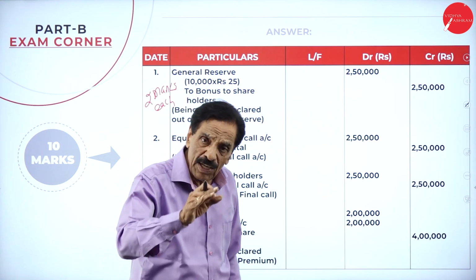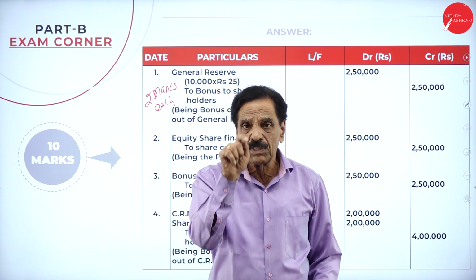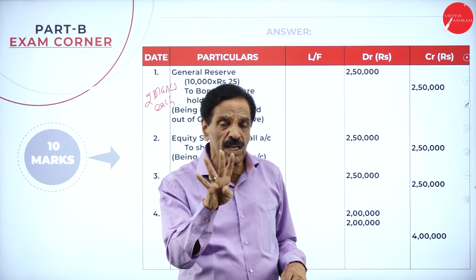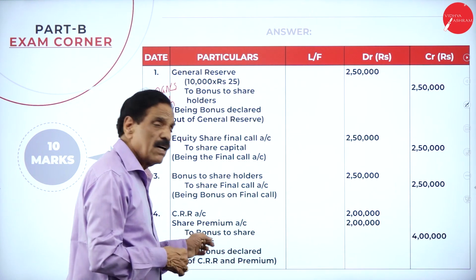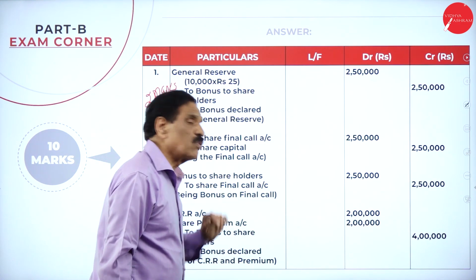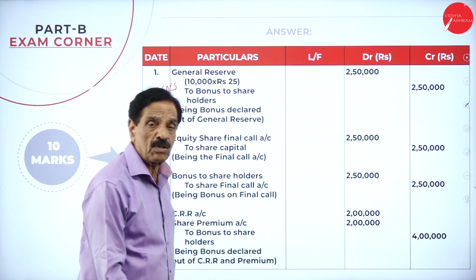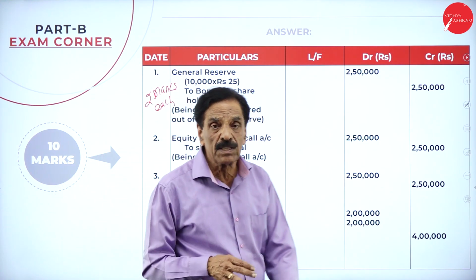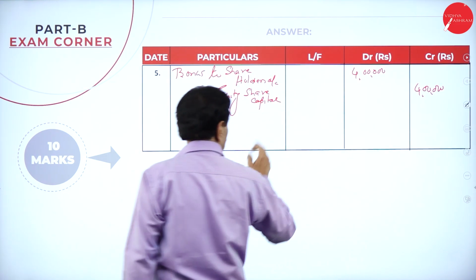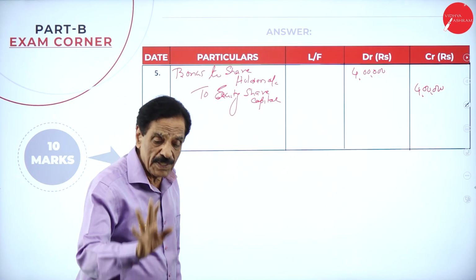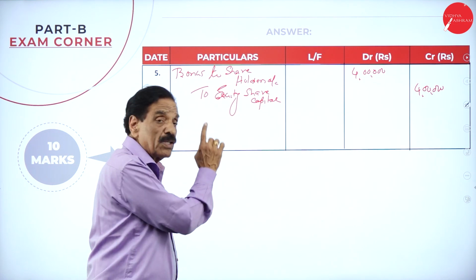Then for every 5 shares, the company gives 2 shares. You have how many shares? 10,000 shares. 2 divided by 5 of 10,000 is 4,000 shares. 4,000 into 100 is 4 lakh. That can be declared with the help of CRR and security premium. CRR account debit 2 lakh, security premium account debit 2 lakh to bonus to shareholder account 4 lakh, which has been paid in the form of equity shares. Last entry, bonus to shareholders account debit to equity share capital account. You'll get 10 marks. So redemption of debentures 10 marks, bonus shares 10 marks.